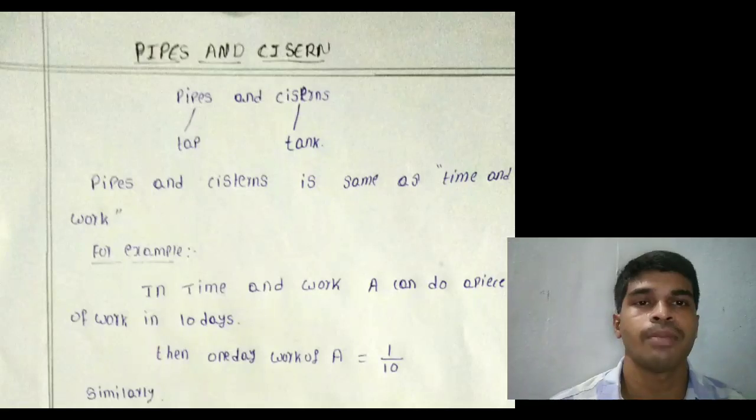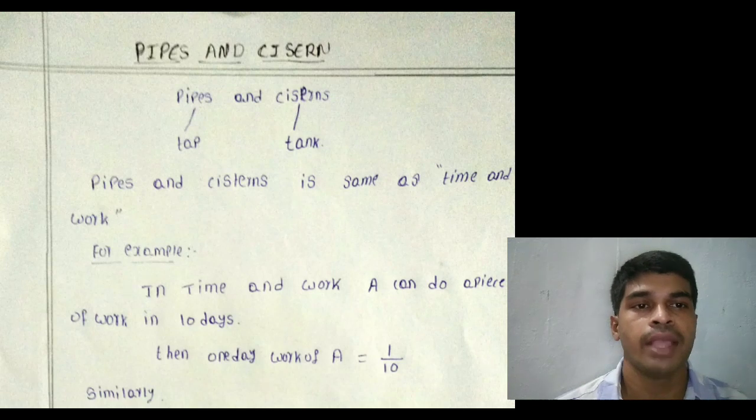Hi everyone, today's topic is pipes and cisterns. Pipe means tap and cistern means tank. Pipes and cisterns are the same as time and work.